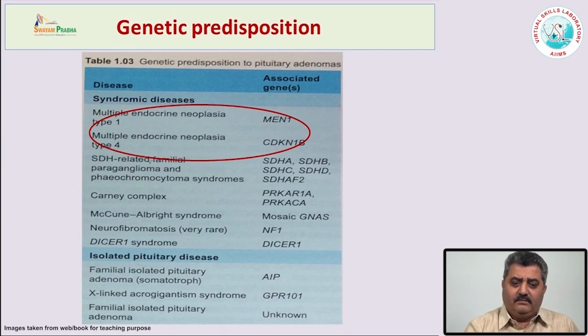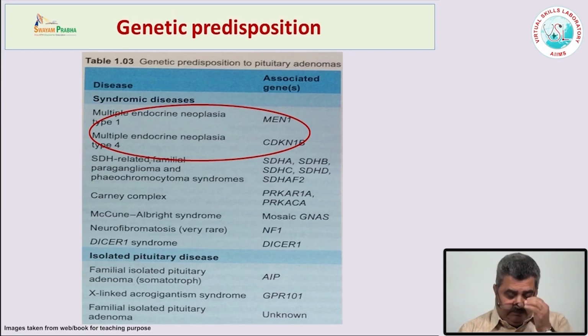In MEN type 1 and MEN type 4, in type 1 there is a tumor suppressor gene which is inactivated on chromosome 11, whereas in the type 4 MEN syndrome there is mutation of CDKN1B. Both syndromes cause pituitary adenomas, parathyroid hyperplasia or adenomas, or tumors of the endocrine pancreas.